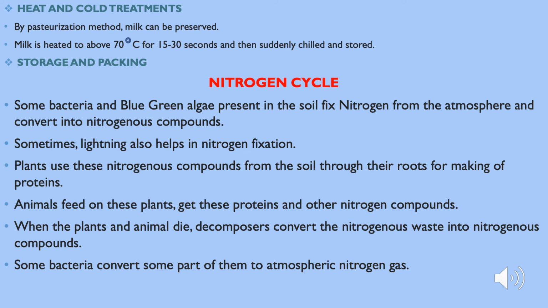Some bacteria convert some part of it into atmospheric nitrogen gas also, and in this way the nitrogen is returned to the atmosphere, and as a result the percentage of nitrogen in the atmosphere remains more or less constant.